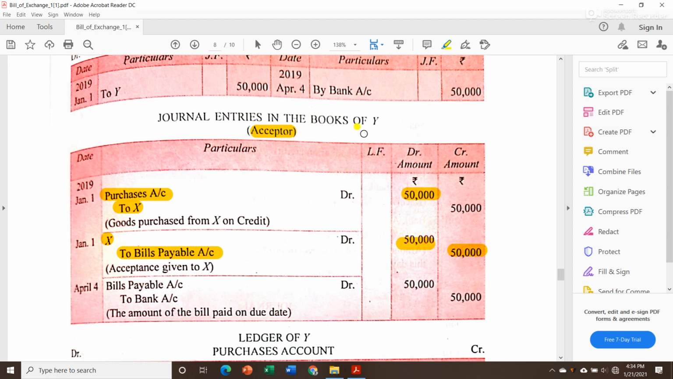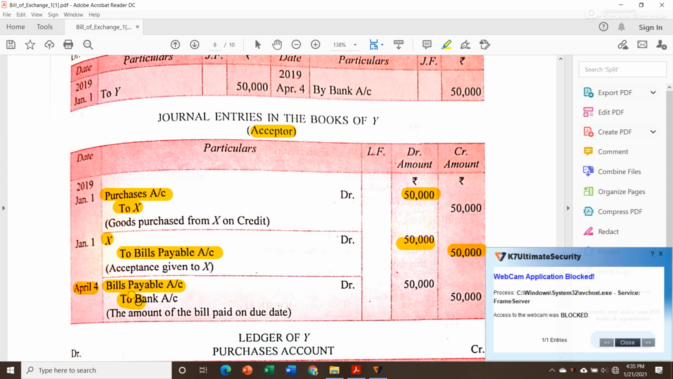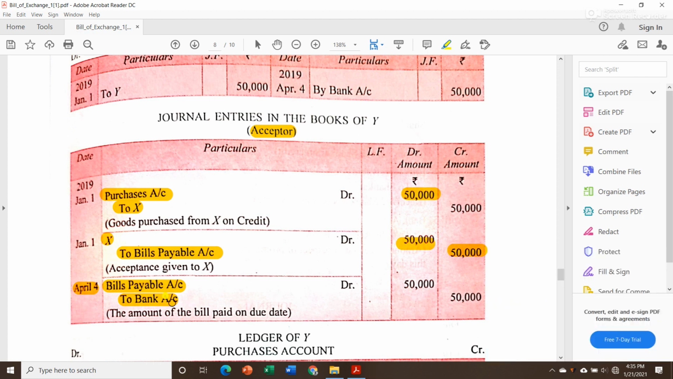The same transaction will be recorded in the books of Mr. Y, and for him the date will be the same, April 4. Bills payable, he is paying bills payable. Remember, what was bills receivable for Mr. X, that same bill will be bills payable for Mr. Y. So in the book of Y you cannot write bills receivable. You have to write bills payable. So bills payable account debit to bank, because 50,000 was deducted from our bank account and we made payment to Mr. X. So we will write X, 50,000.